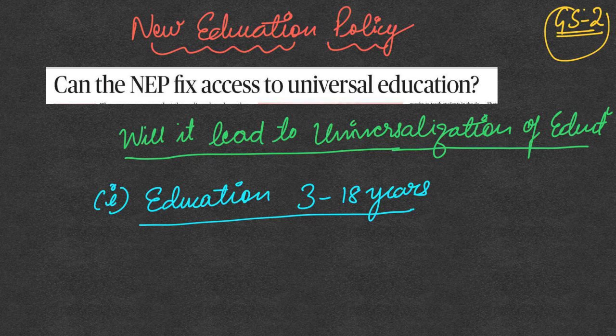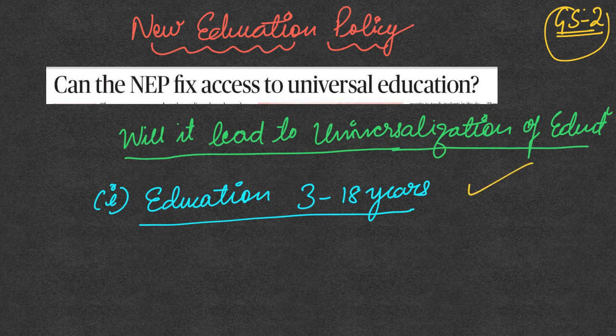So if you get a question in the exam that the NEP 2020 aims to universalize education, so critically analyze, do you really think it is going to help universalizing the education? So in such an answer, you will have to come out with some arguments to show that it may lead to universalization or it may not. So in this, we are going to look at the critical points of it, that there are few issues in the NEP 2020 which may not lead to achieving this goal of universalization of education.